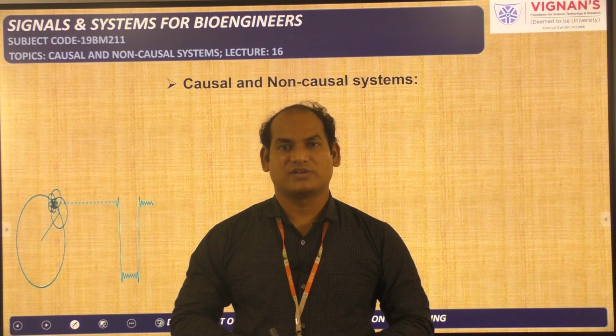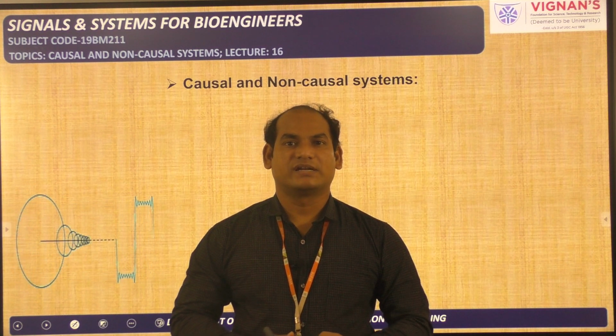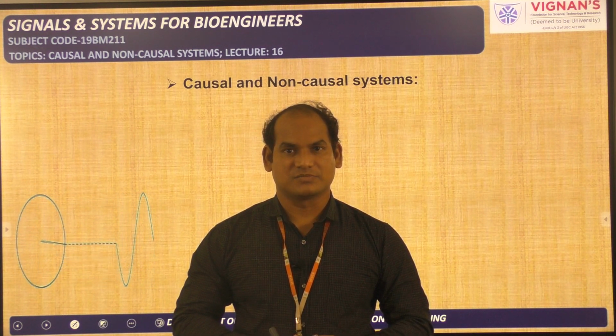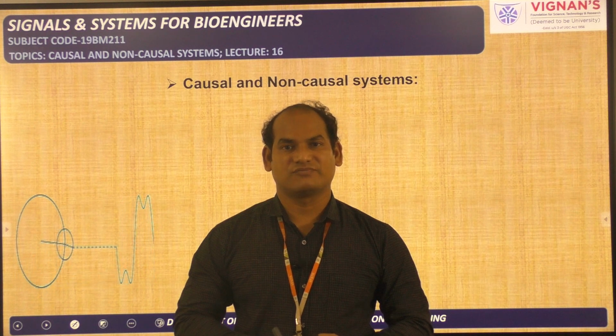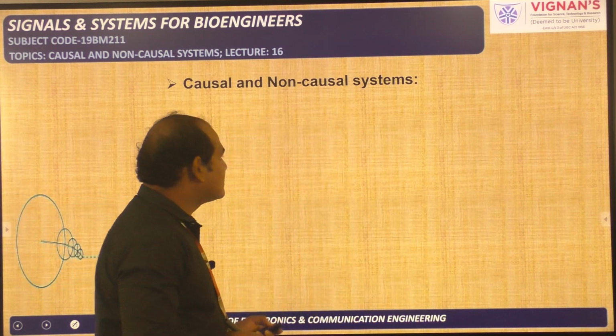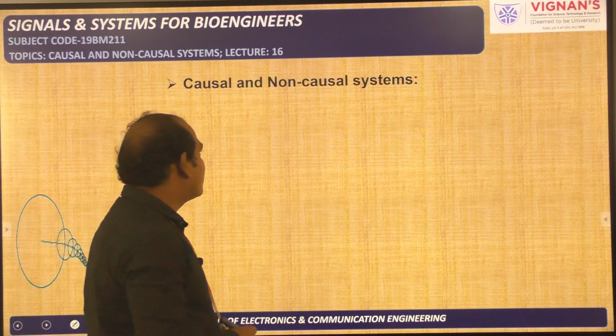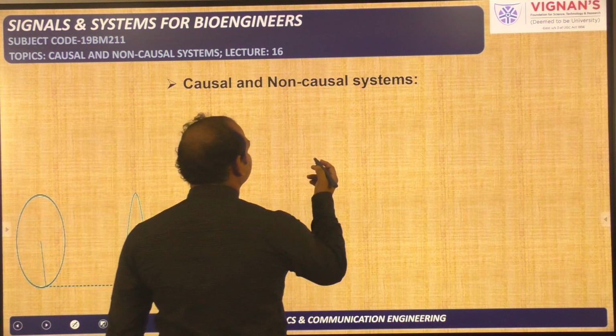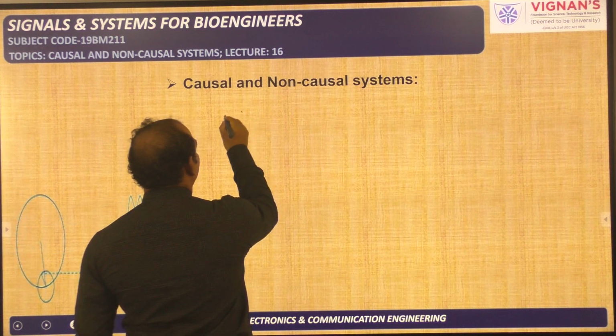In the previous lecture we discussed time invariant systems and time variant systems. Now we will continue our discussion on the classification of systems, and today we will see the causal system and non-causal system. So what is meant by causal system and what is meant by non-causal system?